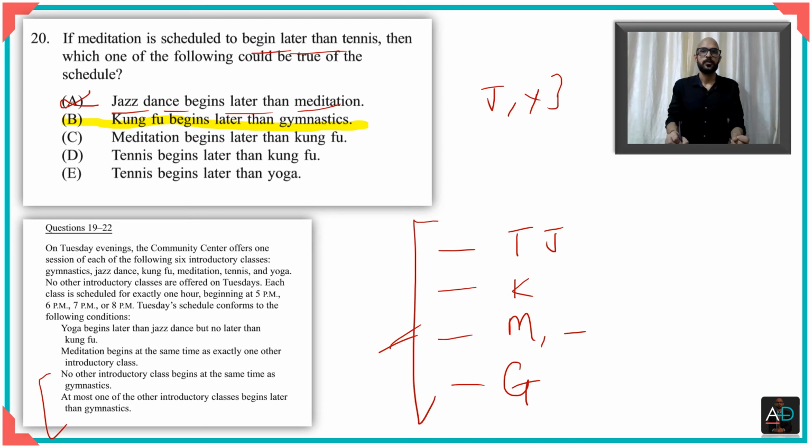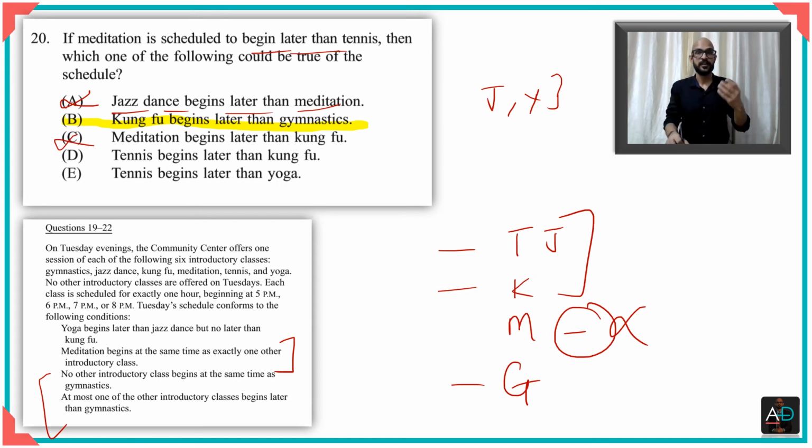Obviously yoga I cannot put here because yoga would then be later than Kung Fu. So I can't put yoga here. I'm left with nothing basically to put along with meditation, because all of these will have to be above it, and this criterion is not fulfilled, that there is exactly one other with this. Therefore I will have to eliminate option C as well, okay? Let's go to our next option.